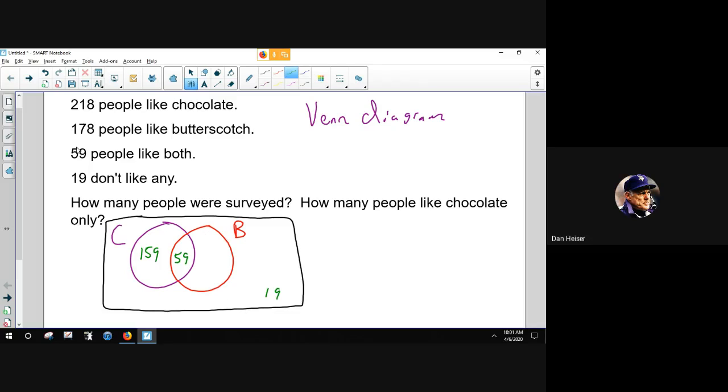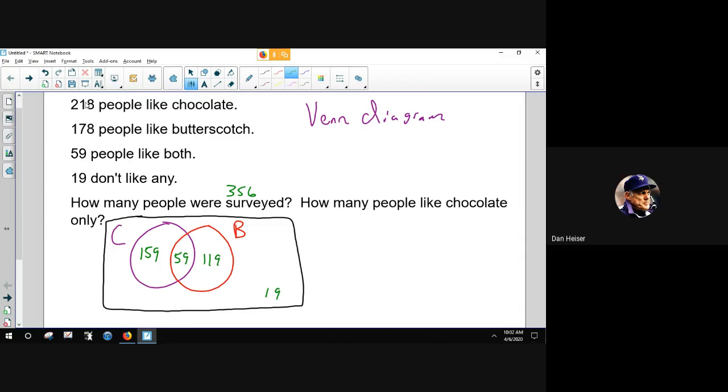We'll do the same thing with butterscotch. 178 people like butterscotch, but 59 of them also like chocolate. So I will subtract 59 from here to get 119. And now I can see exactly how many people were surveyed. 159 people here, plus 59 people in this group, plus 119 people in that group, and then don't forget the 19 there. We end up with 356 people total that were surveyed.